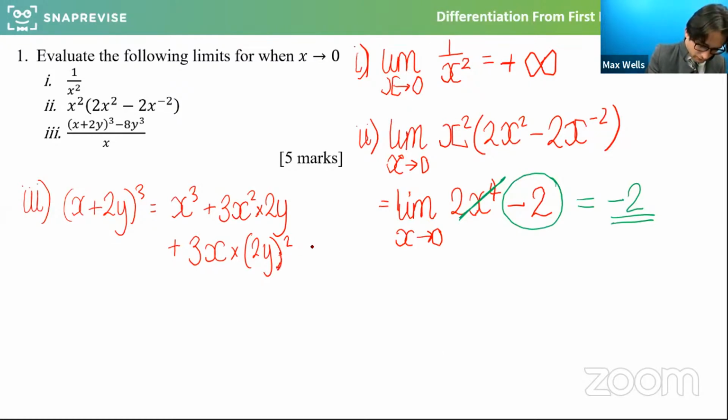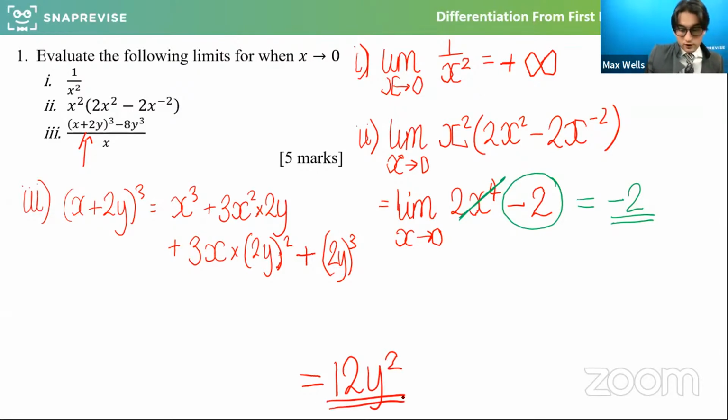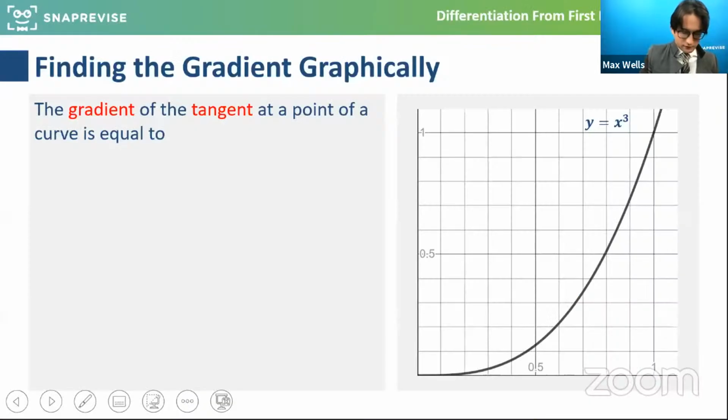Thanks, guys, for the comments. I'm going to try and power through this so we can get on to more of the actual differentiation here. Plus 2y cubed. And so what we can do with that is look at subbing it back into here, taking away 8y cubed and then dividing through by x. And I believe that the limit of that is going to be 12y squared. But that could be perhaps a question you work towards afterwards. So we can crack on with this differentiation now. It'd be good to see it in the context of differentiation.